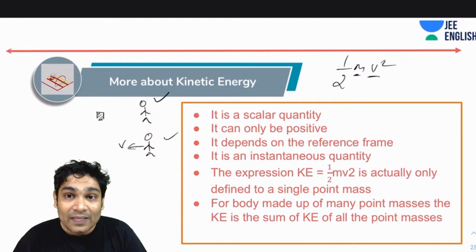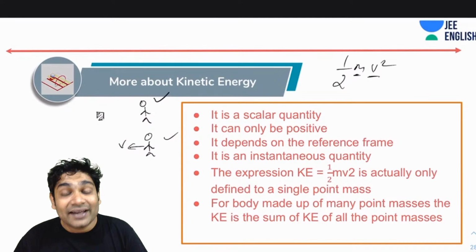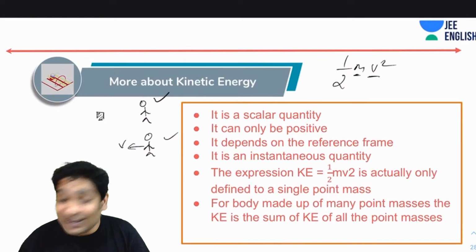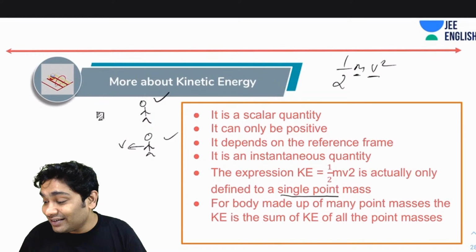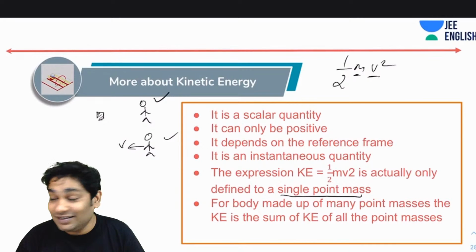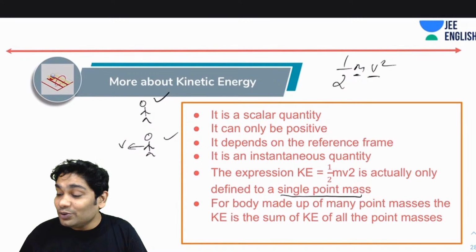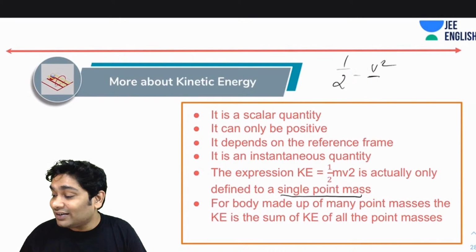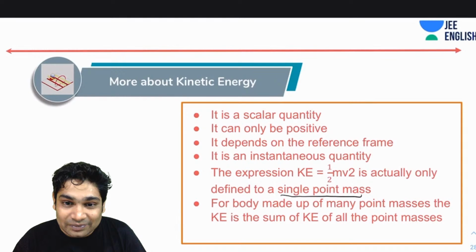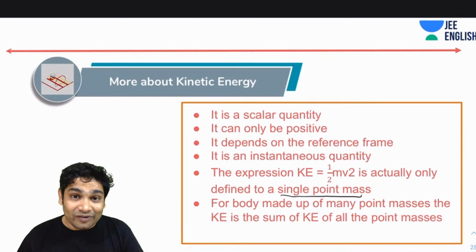Alright. Next, the expression K equals half mv square is actually only defined for a single point mass. Please remember this. It is only defined for a single point mass. Yeah, you use that for bigger objects also, but you can't directly use it actually. You use it using the CM concept. We'll talk about that more when we are studying CM, center of mass.